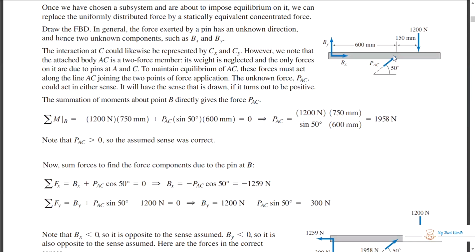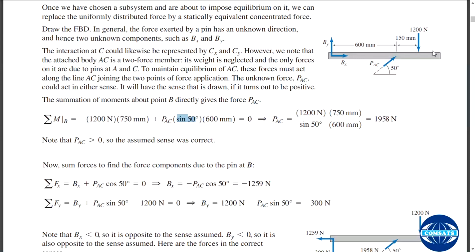PAC y will have some perpendicular distance, PAC y multiplied by the moment arm. So how are you going to find PAC y? PAC sine 50, that will be PAC y, multiplied by the moment arm.